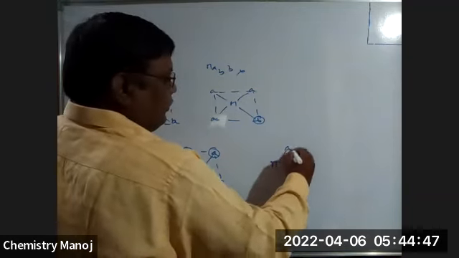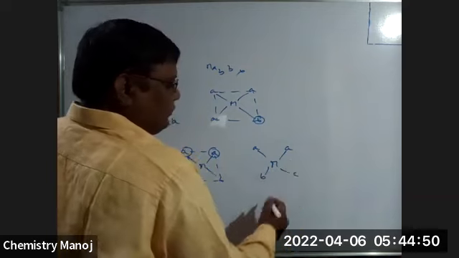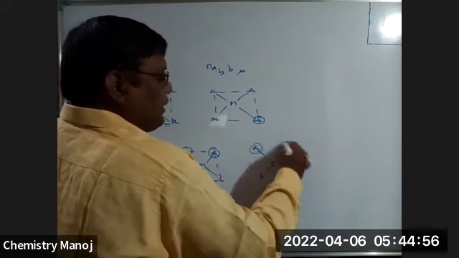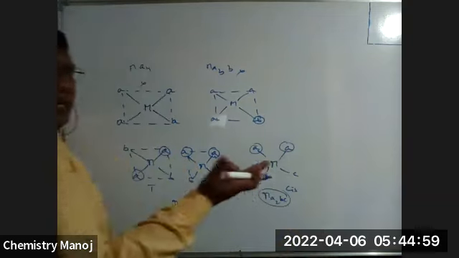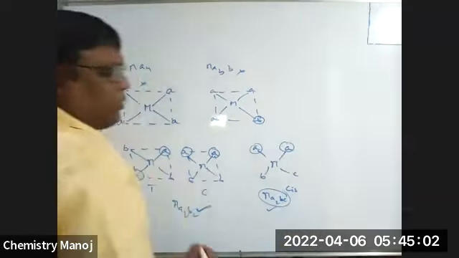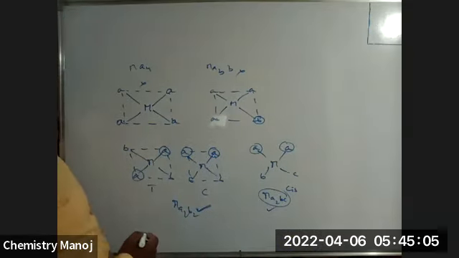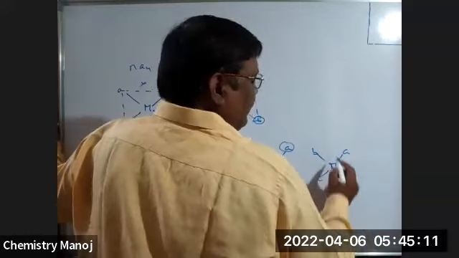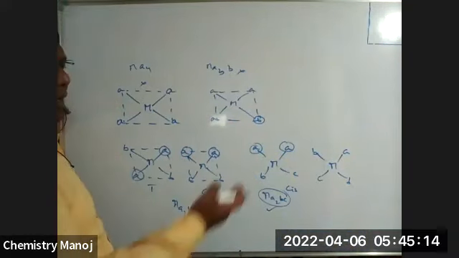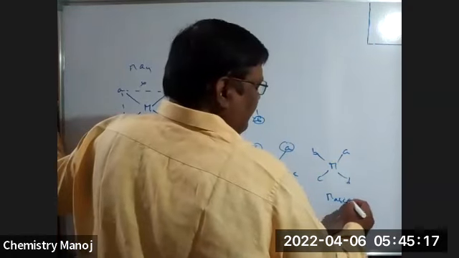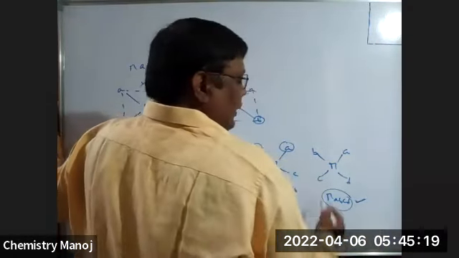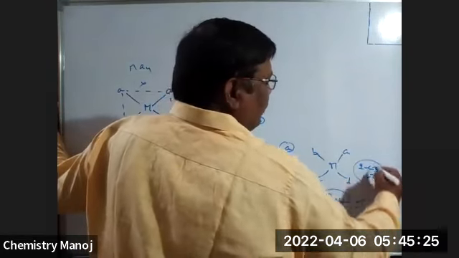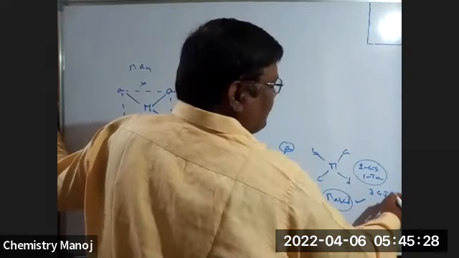Next, MA2BC, different ligands. Both the A's are on the same side, it is cis. Both A's are opposite side, trans. Here cis trans isomerism is possible. Next, M, A, B, C, D. Just like M, A, B, C, D, E, F. Here also MABCD, here also cis trans isomerism is possible. In your textbook, it has 2 cis forms, 1 trans form, and total 3 geometrical isomers possible.